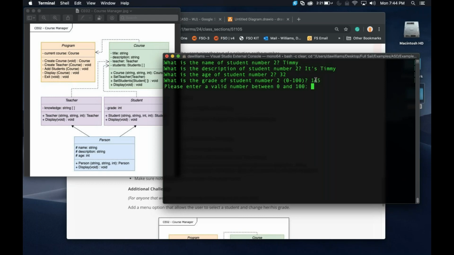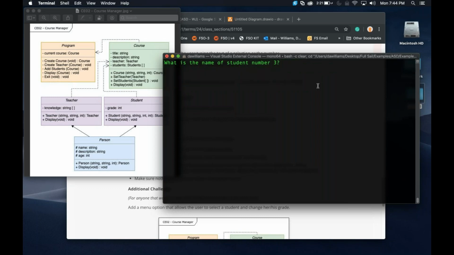Why? Well, the highest you can get in the class is 100, so you can't type in 145 out of 100. So it doesn't make sense. So that validation comes back into play where it only will accept 0 to 100. All right, so Timmy's doing good, so we're going to give him a 91.